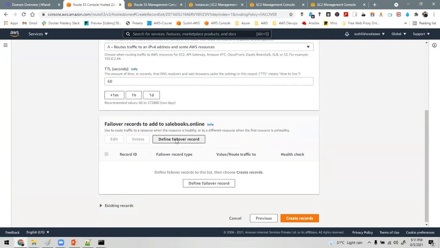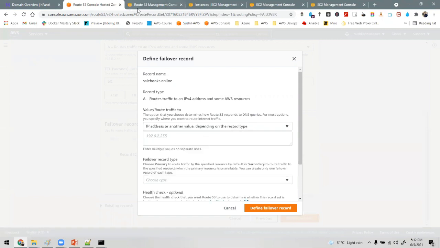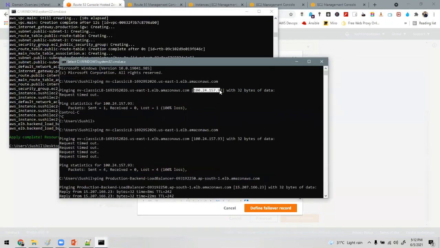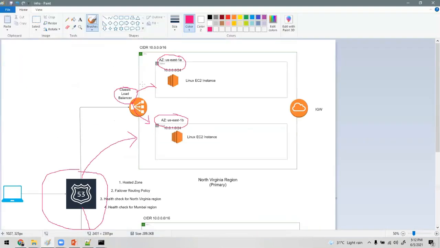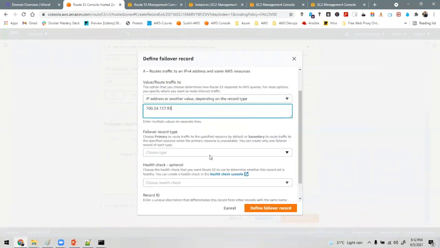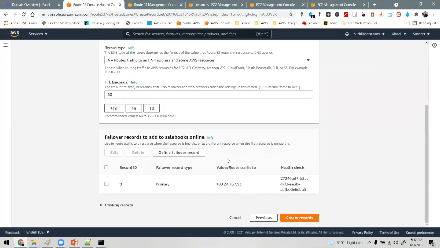Then I will define a failover record. Endpoint is IP address. What is my North Virginia IP address? 100. This is the IP address of the load balancer of North Virginia, and I am putting it right now. Now the failover record type is primary, with the North Virginia health check, and you can put anything for the record ID. This is the primary record, and I will be creating the secondary record. Click on define record.